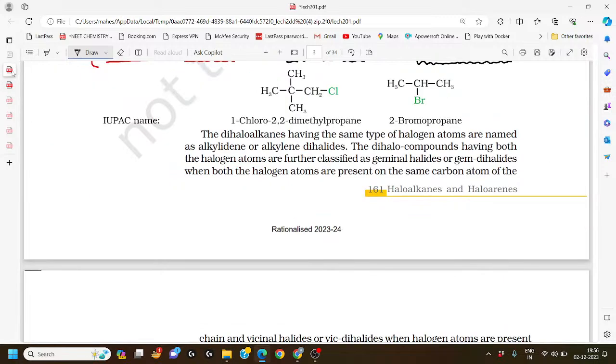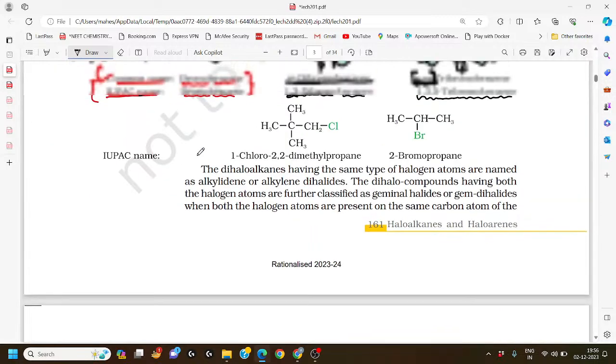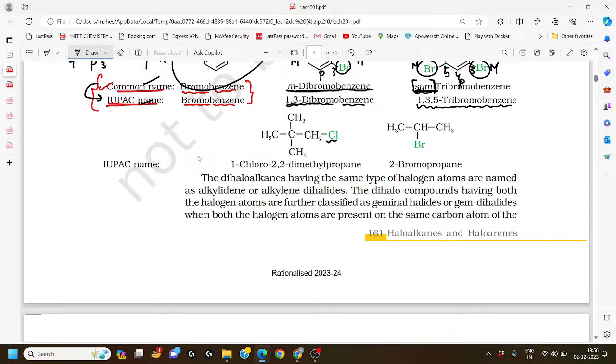The important point is that whenever we consider a substituent, the substituent must be in a low preference. That means the numbering given to the compound should be low. Now let us understand what is meant by low preference.